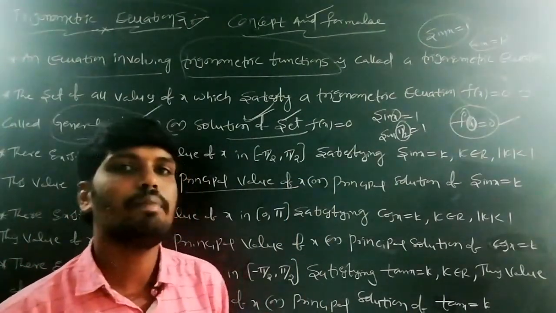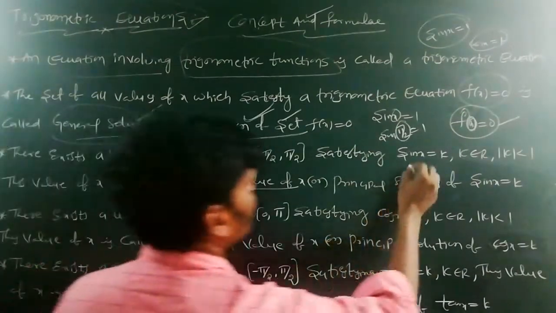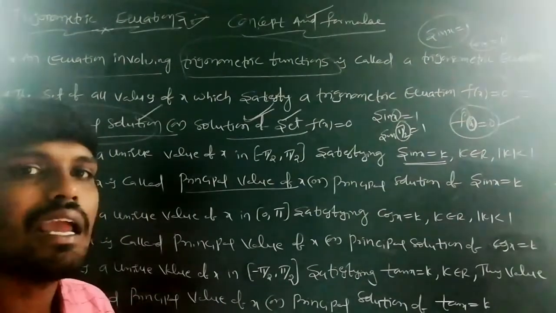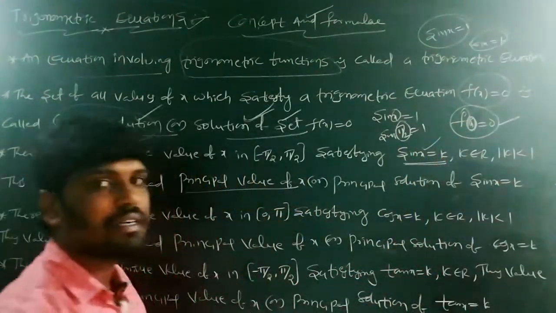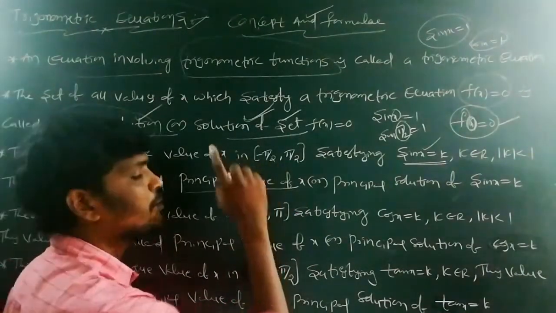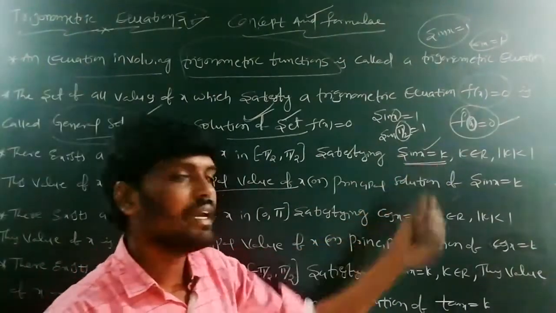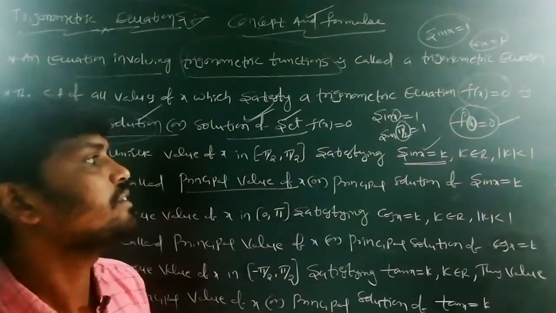Next, what is the meaning of principal value of x? Suppose we take sin x is equal to k. Sin x is equal to k is a trigonometric equation in terms of sine. This equation is satisfied in the interval minus pi by 2 to pi by 2. Very, very important point.